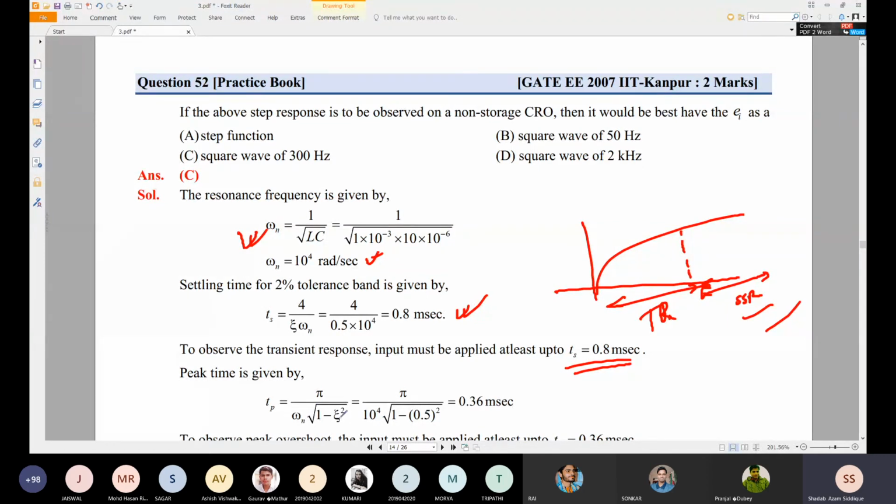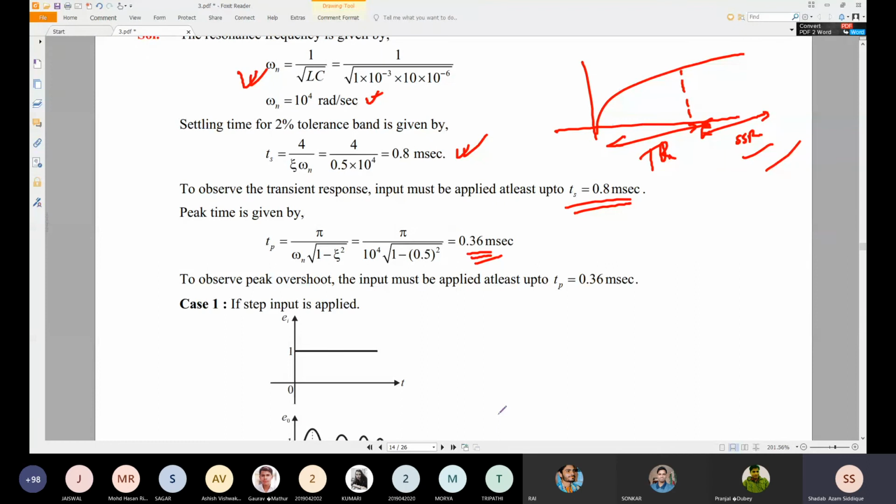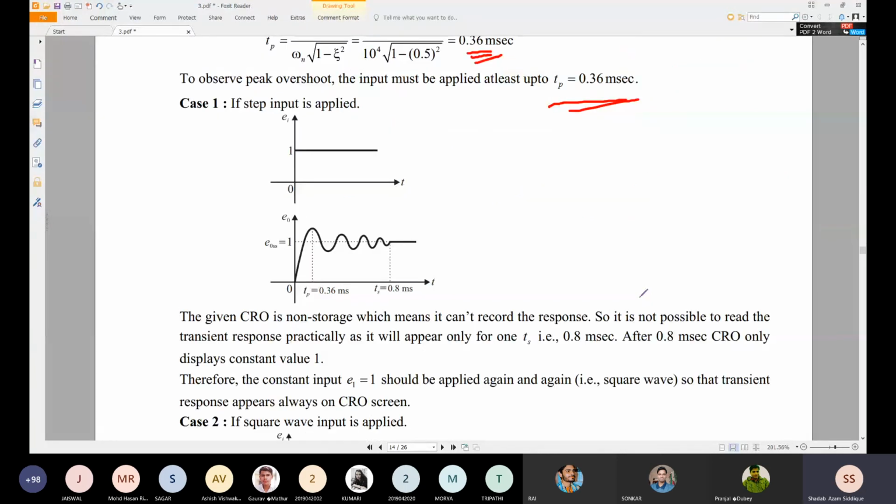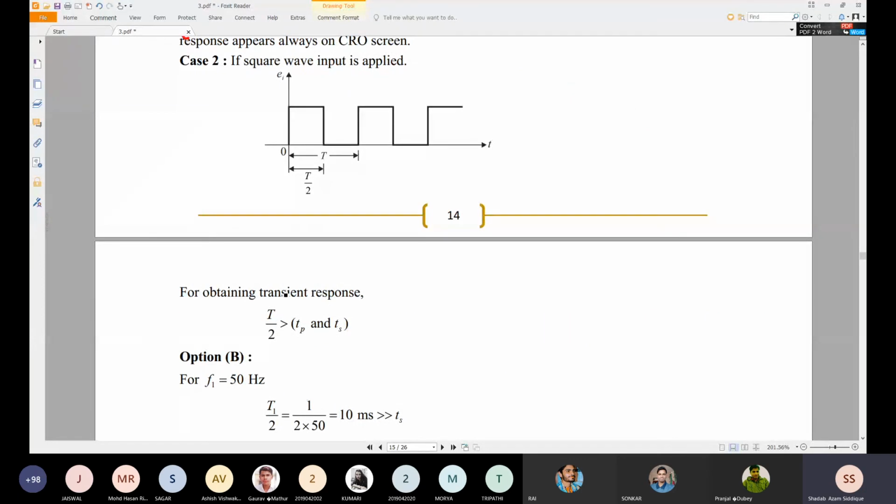Now case 1 and case 2 are given here. For the CRO, if a step input is applied, this is the response given here. TP is equal to this one and TS is equal to 0.8 millisecond. So if a square wave input is applied, then to observe the transient response, T by 2 should be greater than TP and TS.